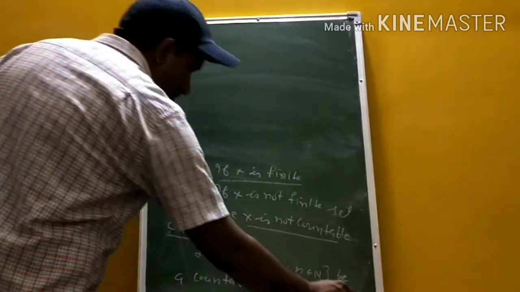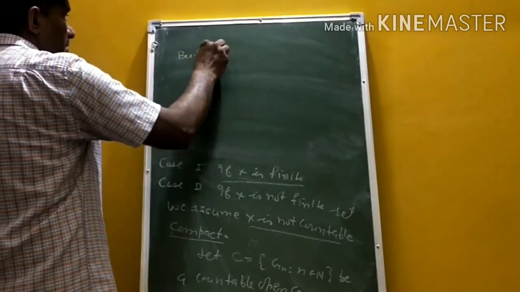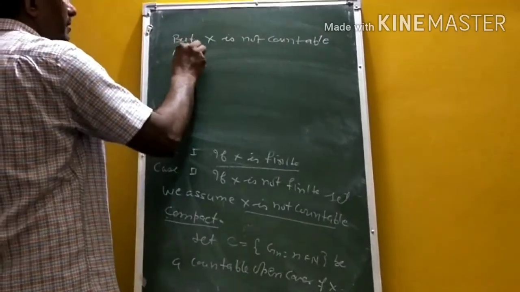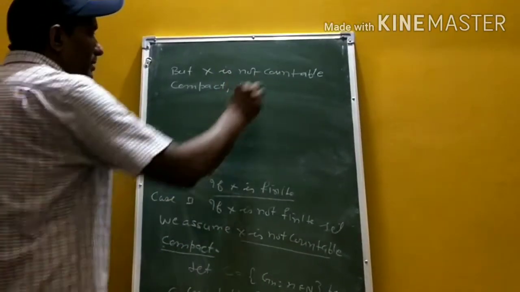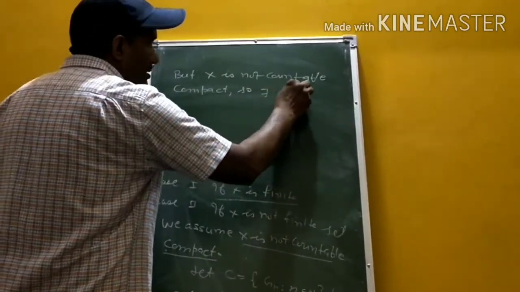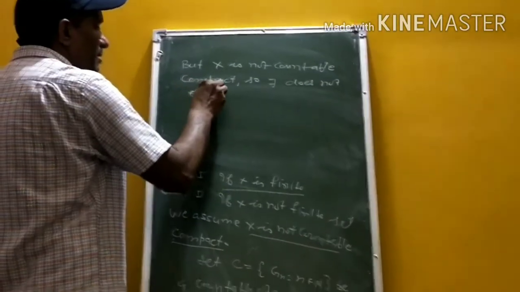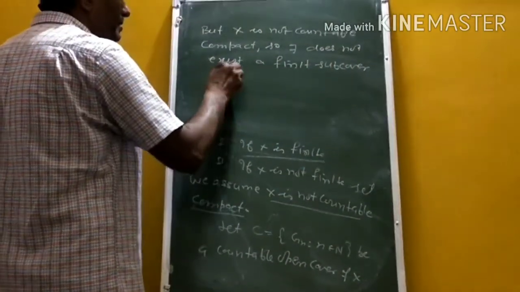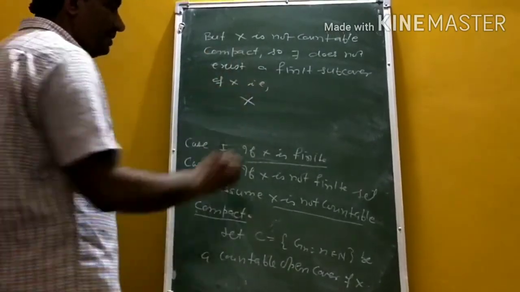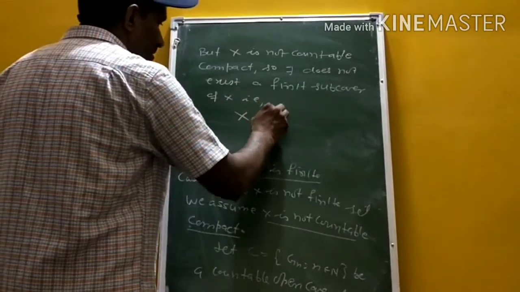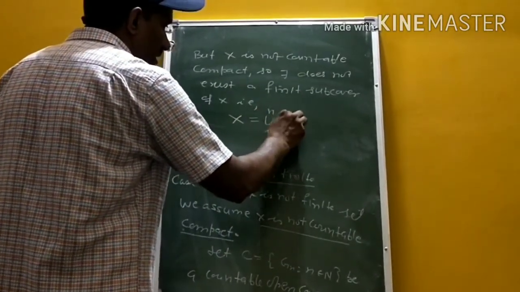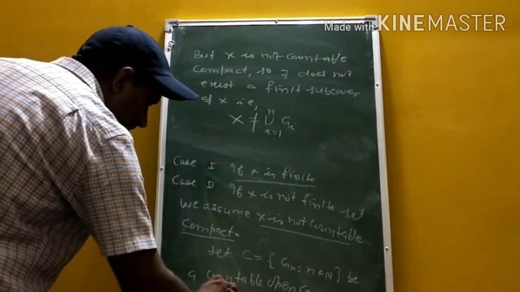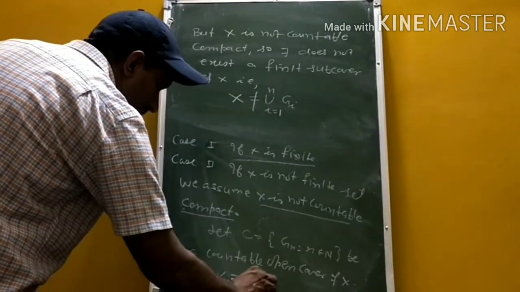That is, there does not exist a finite subcover of X. X cannot be written as the union i equals 1 to n of G_i. But X can be written as the union n belonging to N of G_n, since it is a cover of X.